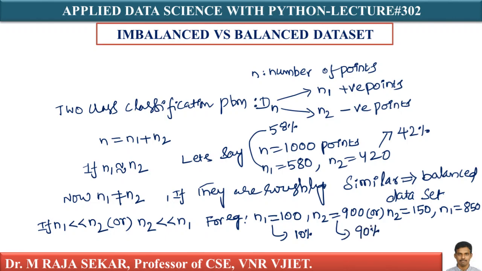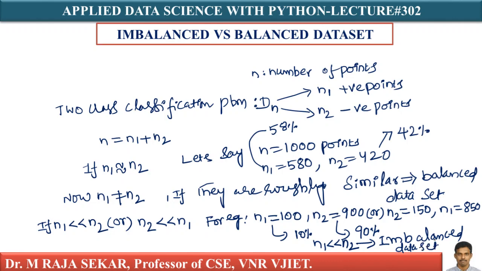When you have classes like this, your n1 is significantly less than n2, and I can say this particular data set is an imbalanced data set. It is clear, isn't it?